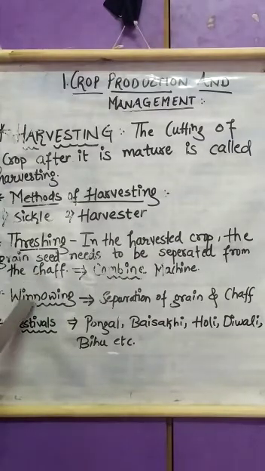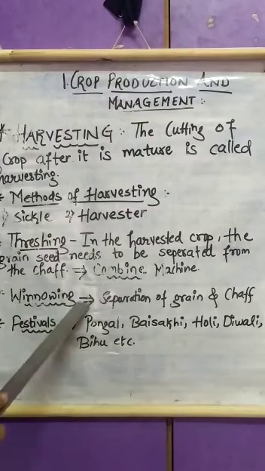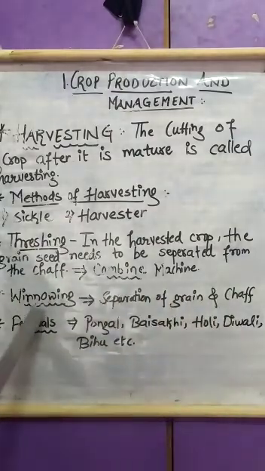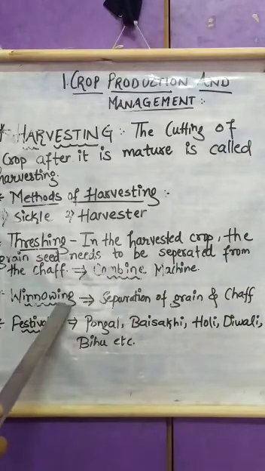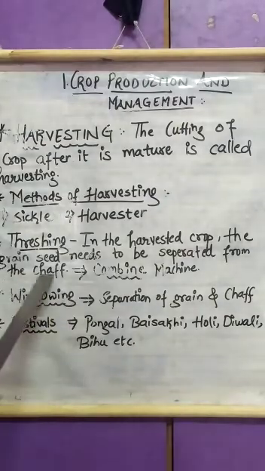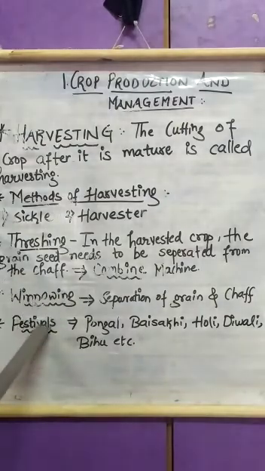So what do farmers do? The farmers also separate the grain and chaff by the process called as what? Winnowing. The separation of grains and chaff is also called winnowing. They do this with small holdings of land. And you have already studied winnowing in your class 6th.